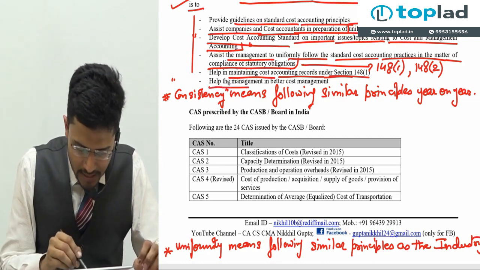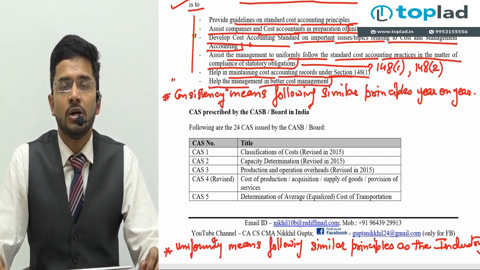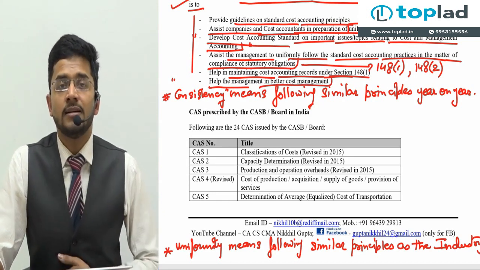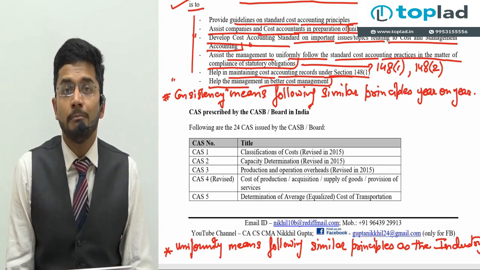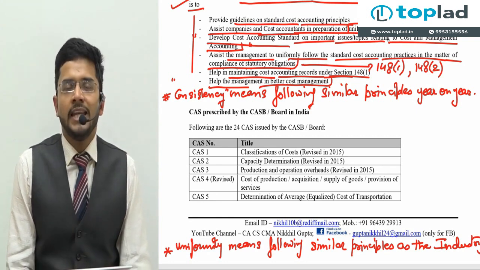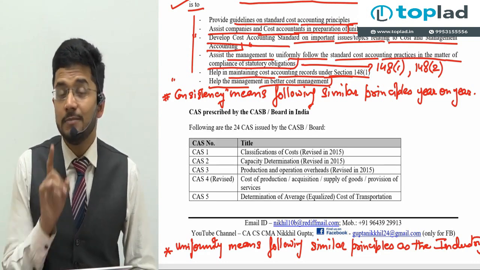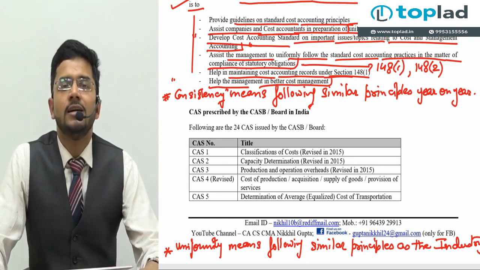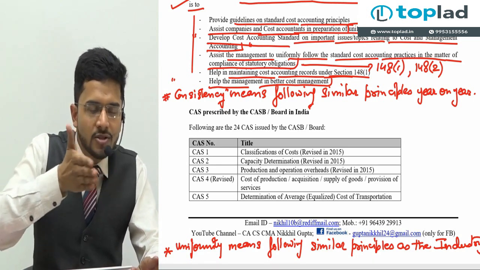Then last, it helps the management in better cost management. The management will be able to manage its cost well if they are following cost accounting standards, because cost accounting standards ensure that the cost sheet or the cost statement prepared by any company is free from any bias or prejudice. It is free because it has been prepared on the basis of the cost accounting standards and is not influenced by the personal opinions of a particular person.